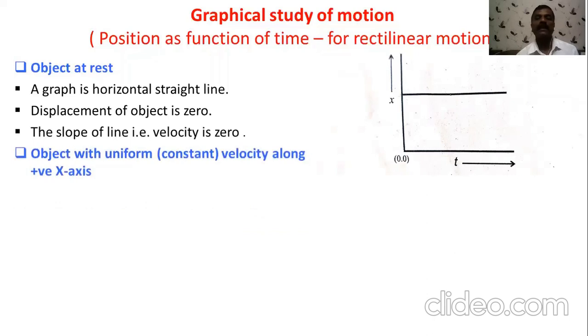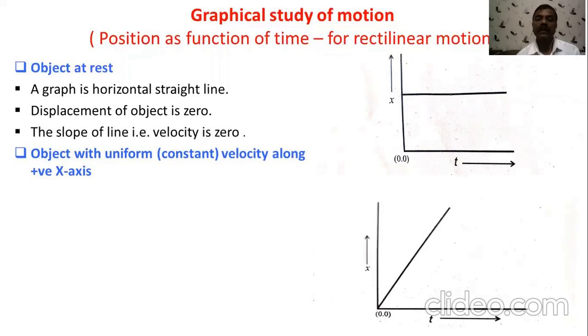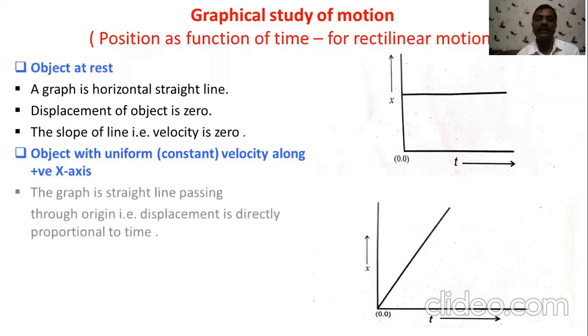Now in the second case, we can consider the uniform velocity, and object is moving along x-axis, means the object having the increasing velocity, uniform increasing velocity. So what will be the nature of the graph? Again, position versus time graph is plotted here. The nature of the graph is a straight line passing through the origin.